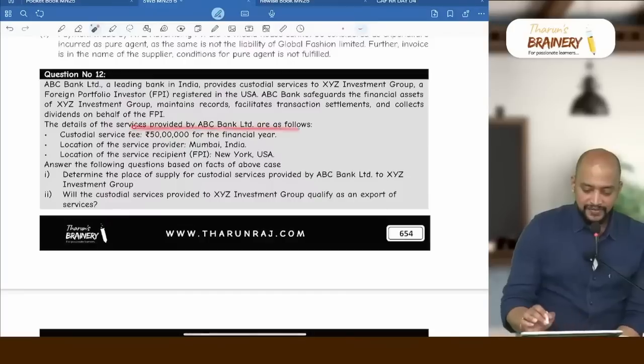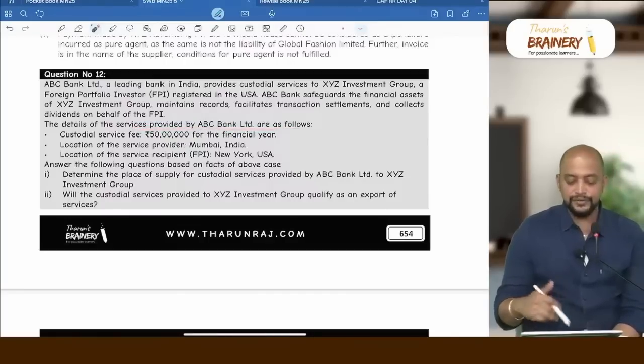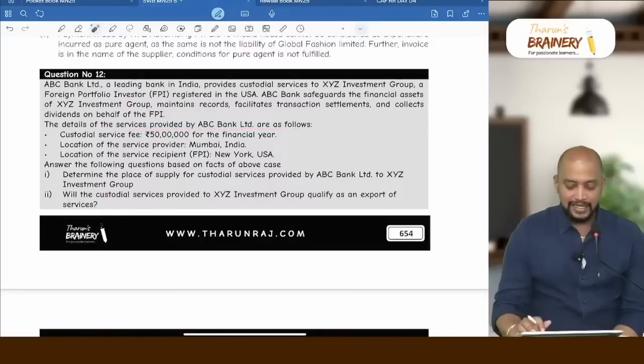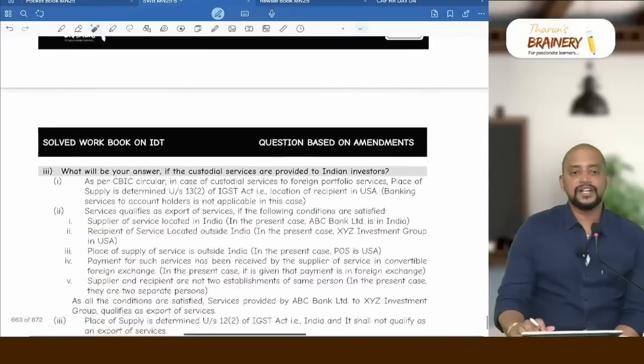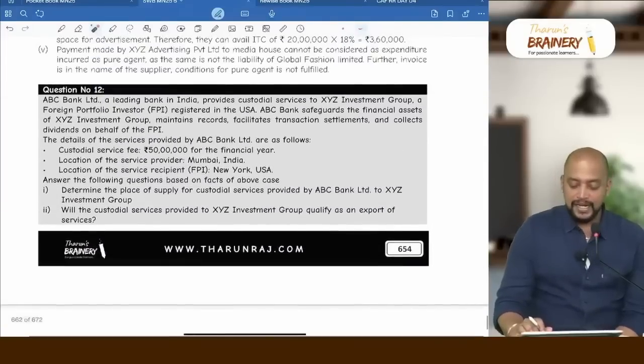So details of services, no, there is no information. So we need to take the assumption that the consideration is received in convertible foreign exchange. Then supplier and recipient are not two establishments of the same person, then it will become export of services.